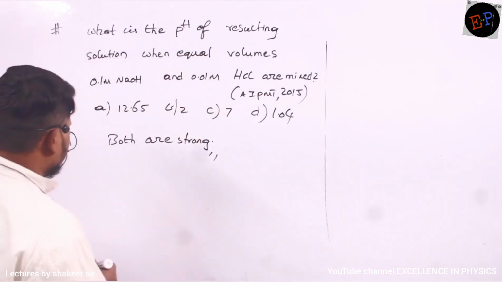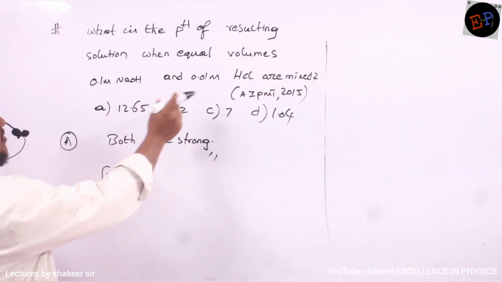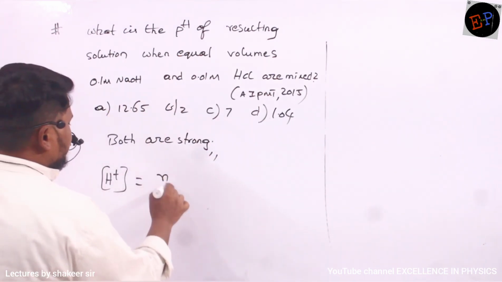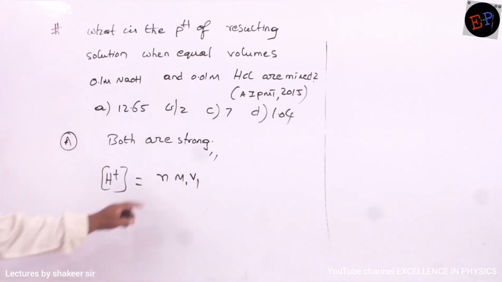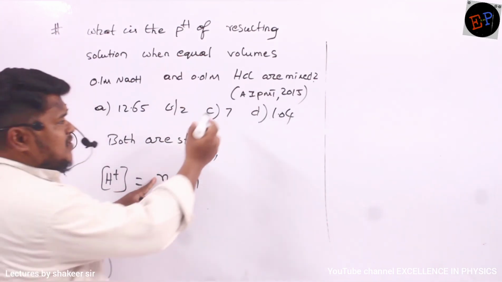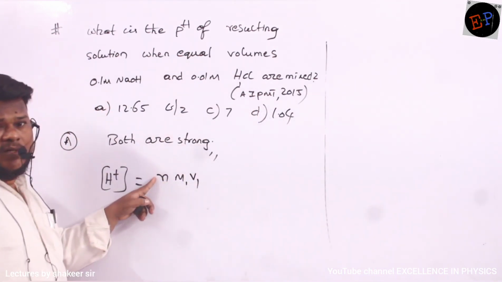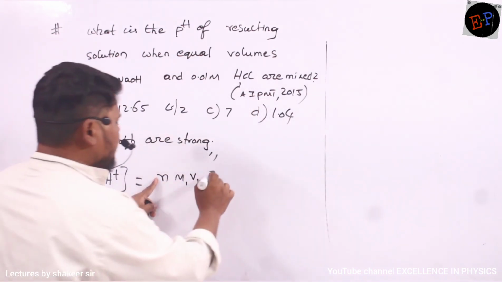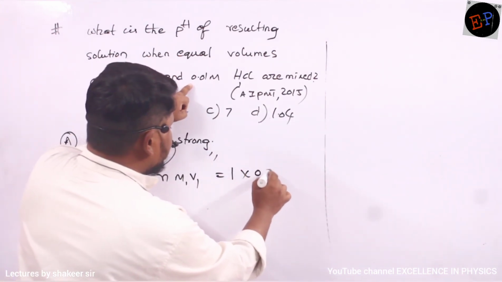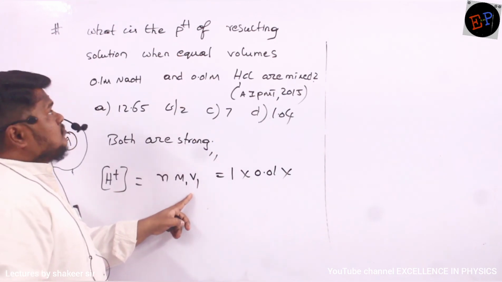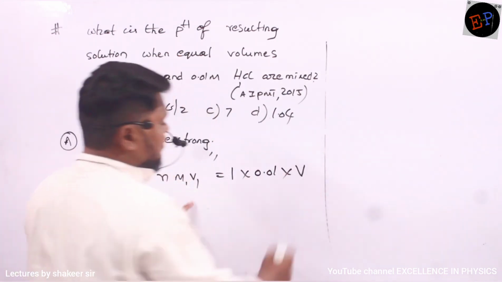First of all, we will compare the H plus ion concentration of the acid. What is the method of calculation? N into M1 into V1. What is N here? The number of H plus which are present. How many H plus are present in HCl? Only one. So N value is 1. Concentration is 0.01. Volume? Equal volumes are given, so I will write V here.